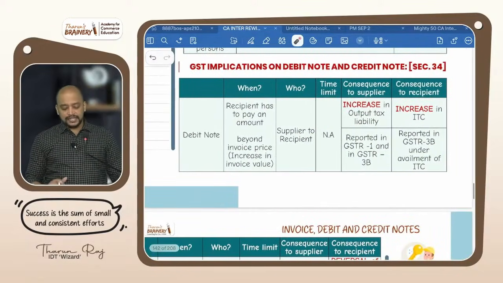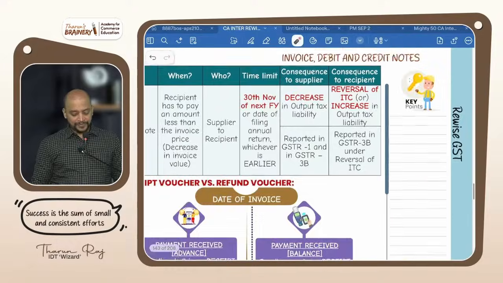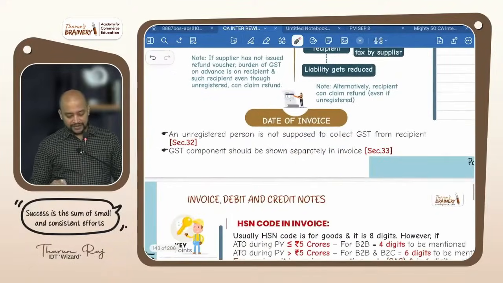This we already discussed: GST implications on debit note and credit note, what will happen to the liability of the supplier, liability of the recipient, ITC of the recipient, etc. Next, the receipt voucher and refund voucher we have also discussed.